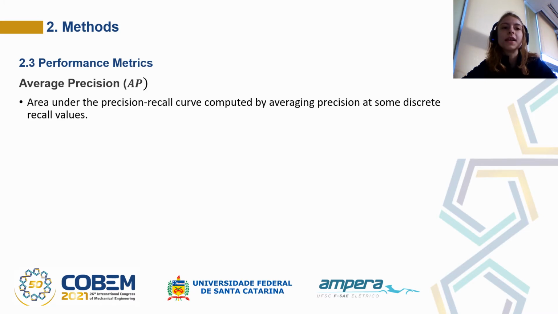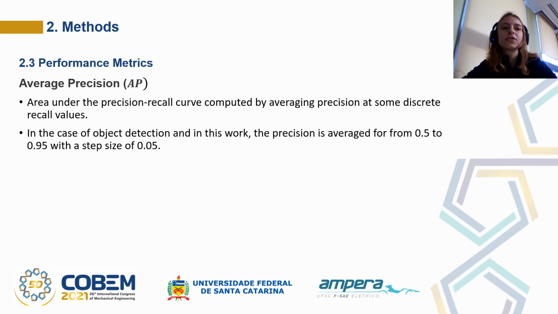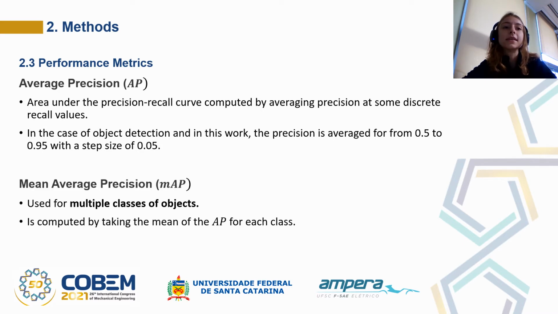Average precision is the area under the precision recall curve computed by average precision at some discrete recall values. In the case of object detection and in this work, the precision is averaged from 0.5 to 0.95 with a step size of 0.05. Lastly, mean average precision, or mAP, is used for multiple classes of objects, and it is computed by taking the mean of the average precision for each class.